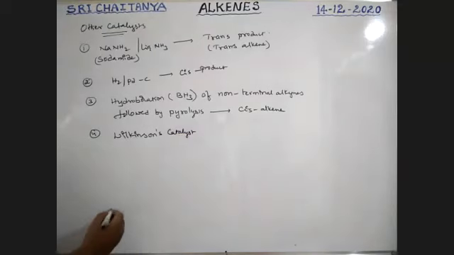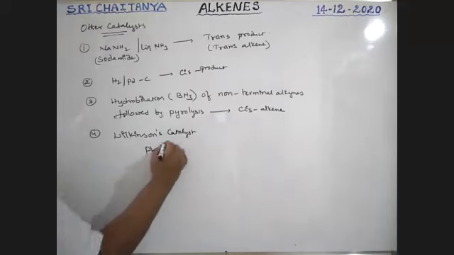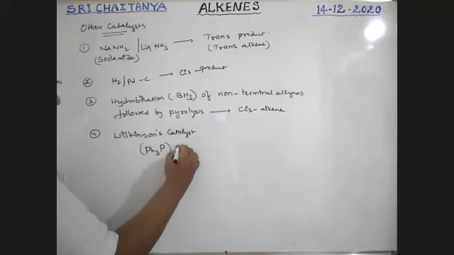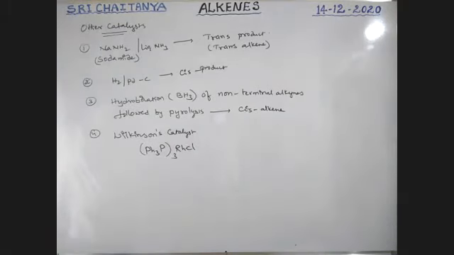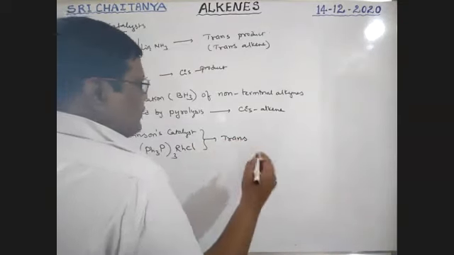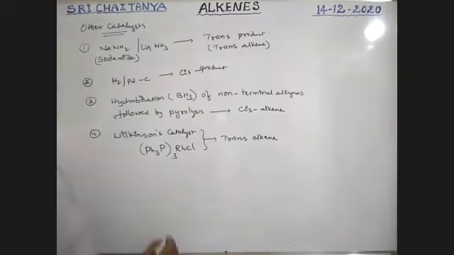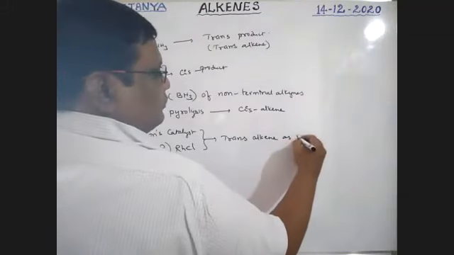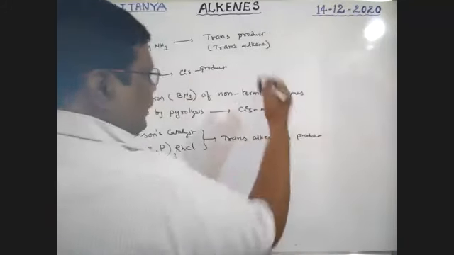Next, fourth one, Wilkinson's catalyst. Wilkinson's catalyst is nothing but tris(triphenylphosphine)rhodium chloride. It is called Wilkinson's catalyst, boys. If this Wilkinson's catalyst is used, trans alkene is the product. Boys, all these are products.